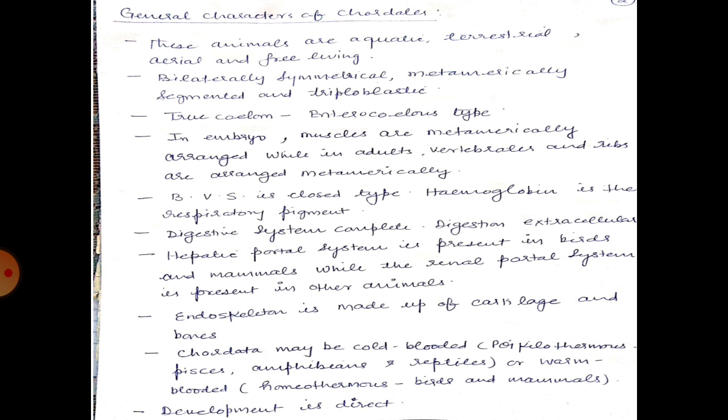Blood vascular system is closed type. Hemoglobin is a respiratory pigment. Digestive system is complete and digestion is of extracellular type. Hepatic portal system is present in birds and mammals, while the renal portal system is present in other animals.